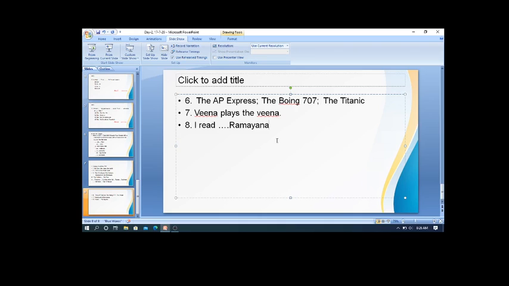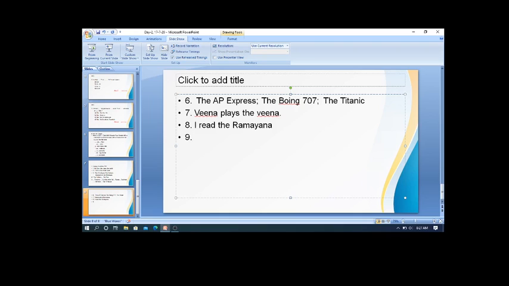Ramayana, Mahabharata, Bhagavatam, Quran, Bible, Zend Avesta, all these are religious books. So before religious books also we use the article the. So it is right to say I read the Ramayana, I read the Quran, I read the Bible, I read the Mahabharata. Okay.